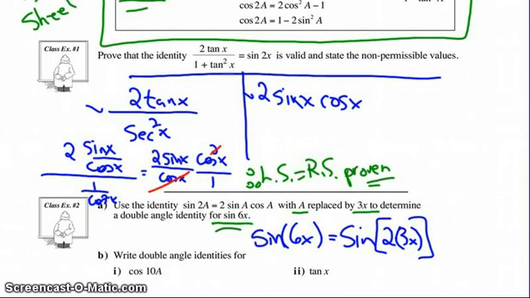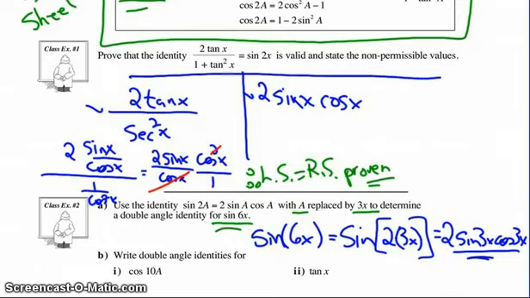So if you had this double angle identity, when you rewrite the identity of sine 2a is equal to 2 sine a cos a, we could rewrite this as 2 sine 3x cosine 3x. And so now you've used that identity in a unique way.